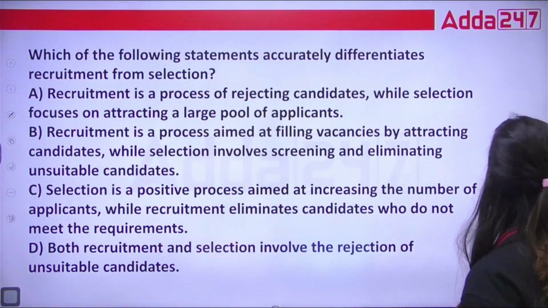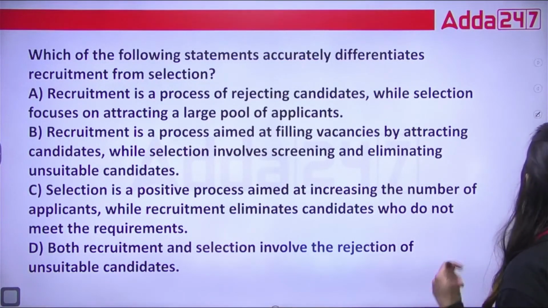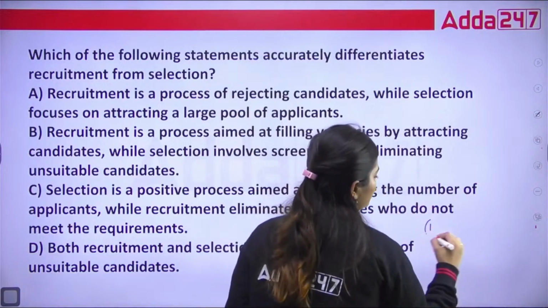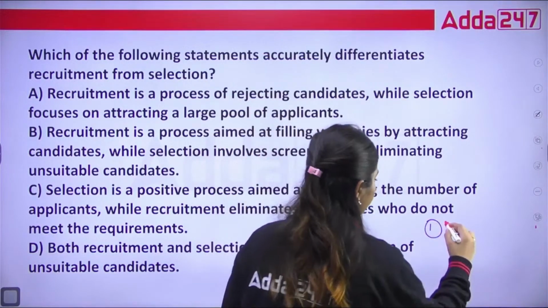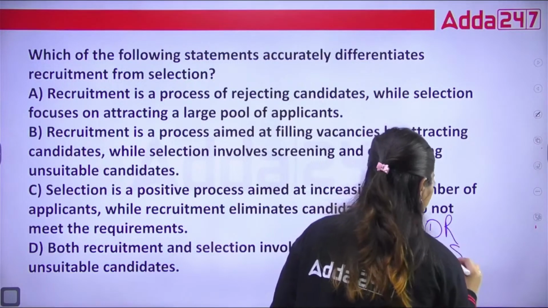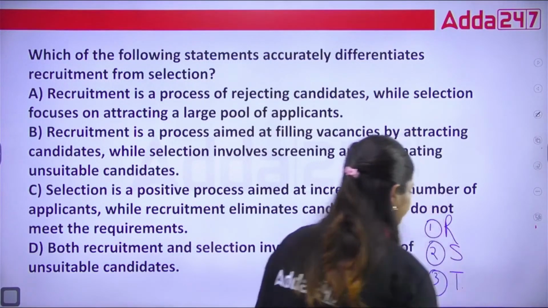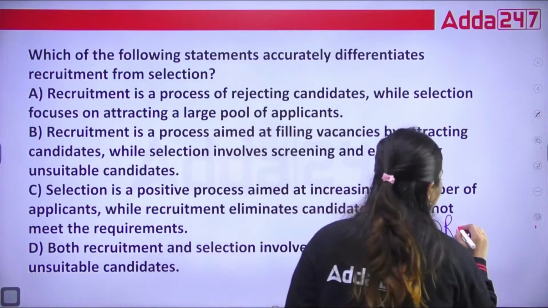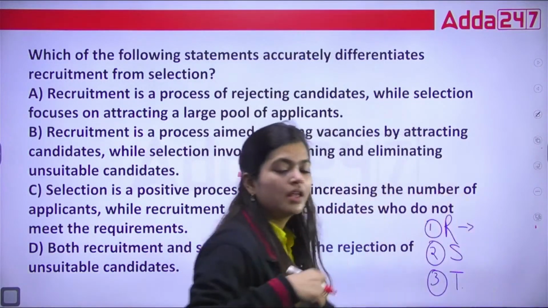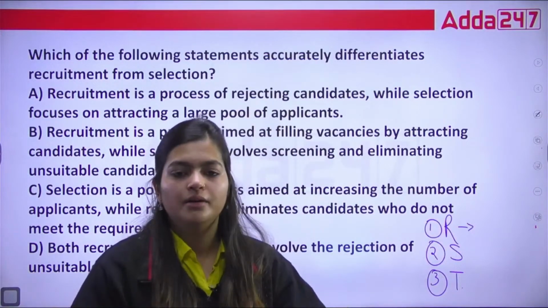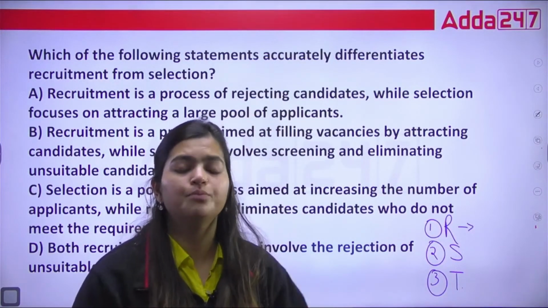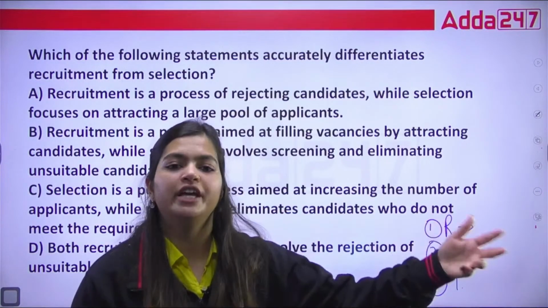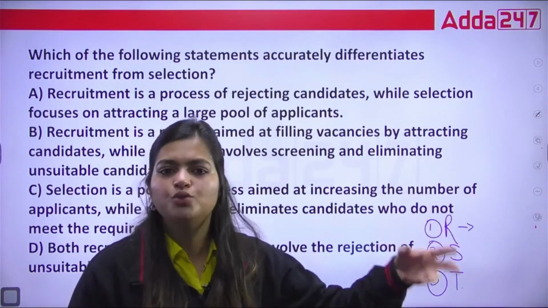So as I told you, we have three main facets of staffing. Correct? Number one is your what? Number one is recruitment. Number two is selection. Number three is training. So recruitment is the process under which you publish the job vacancies which are available for each and every individual, and whoever wants to apply can apply.